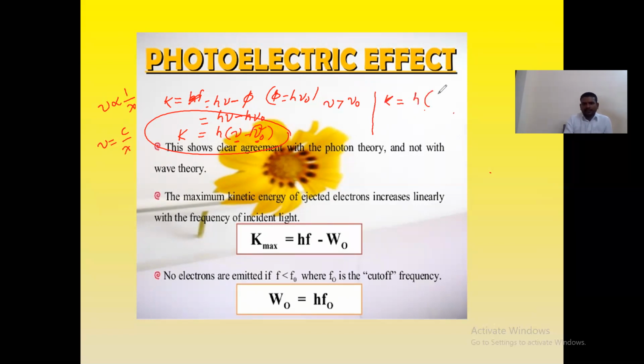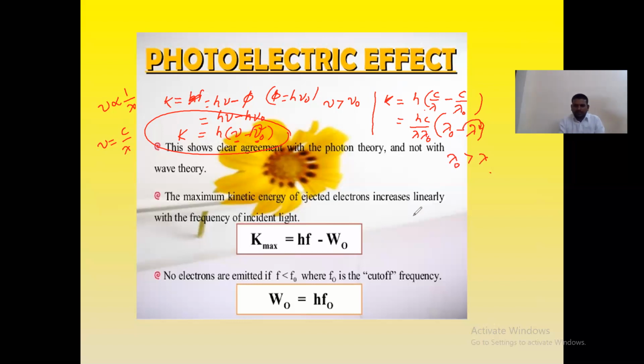Now K is equal to, substituting nu equal to c by lambda, h into (c by lambda minus c by lambda naught). That is equal to hc times (lambda naught minus lambda) divided by lambda into lambda naught. If you observe here, lambda naught is greater than lambda, because the negative sign goes to minus lambda only.